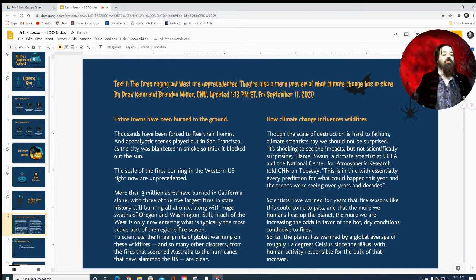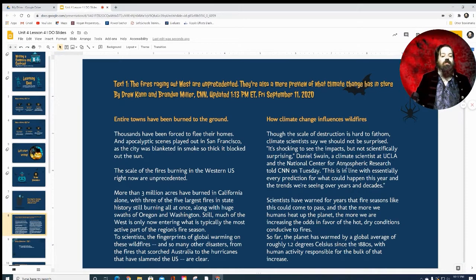How climate change influences wildfires. This will be interesting. Though the scale of destruction is hard to fathom, climate scientists say we should not be surprised. It's shocking to see the impacts, not scientifically surprising, Daniel Swain, a climate scientist at UCLA and the National Center for Atmospheric Research, told CNN on Tuesday.